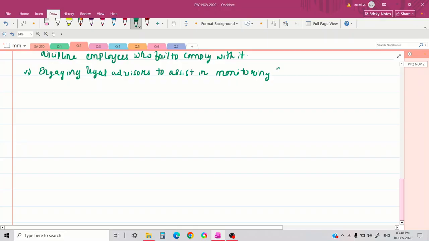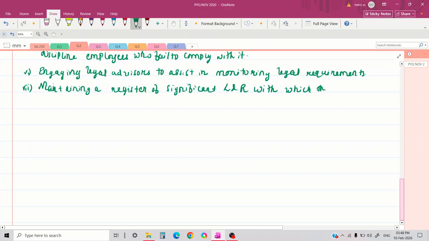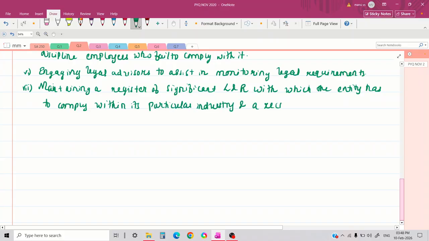Seventh is maintaining a register of significant laws and regulations with which the entity has to comply within its particular industry, and a record of complaints.